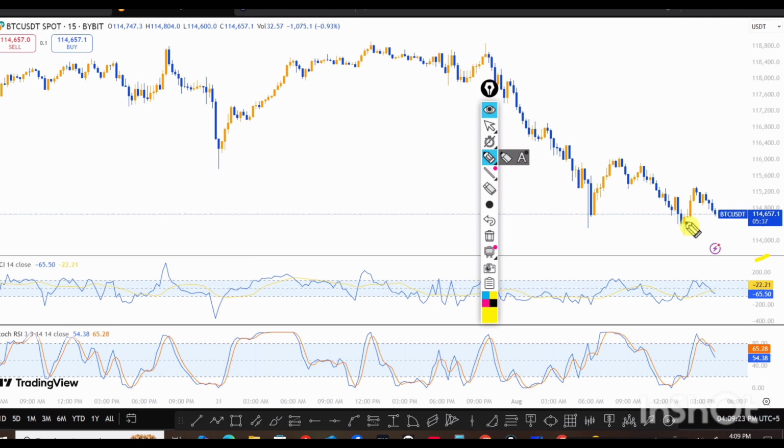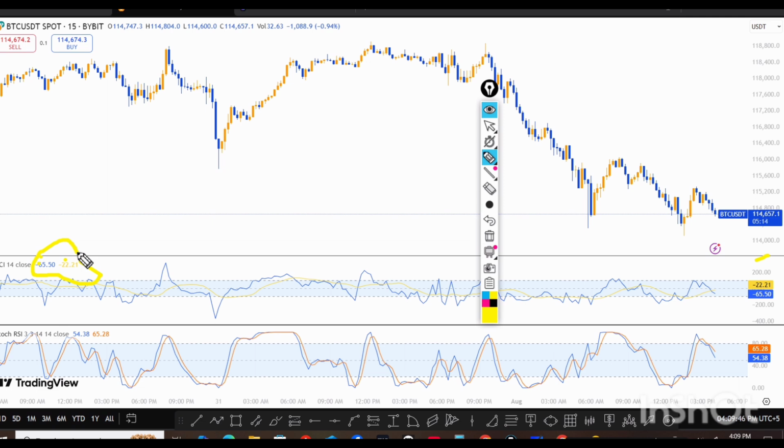the CCI data is 65.53 to minus 22.21, which shows a mild bearish momentum.